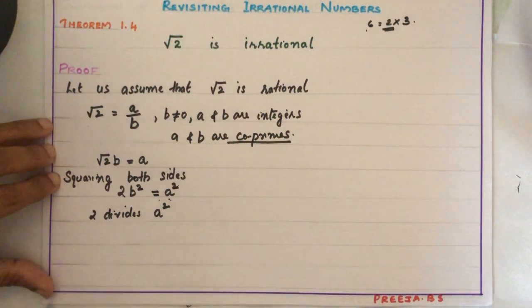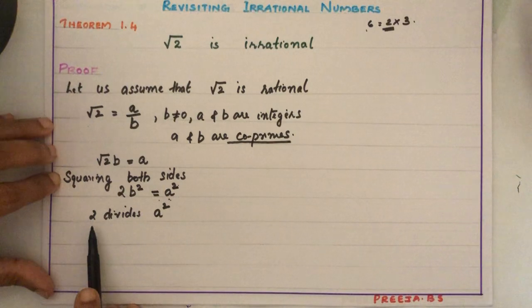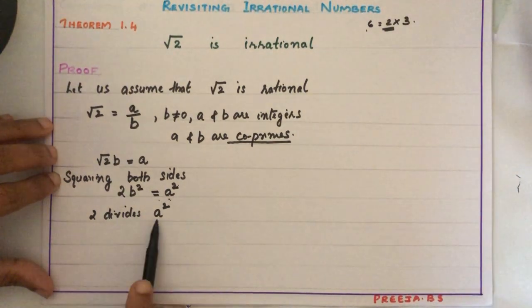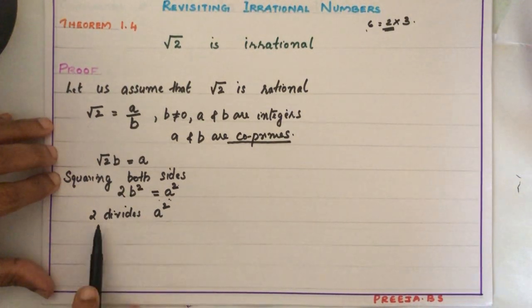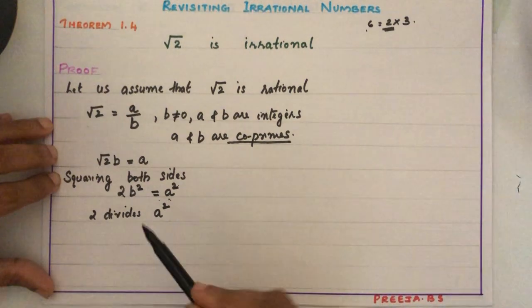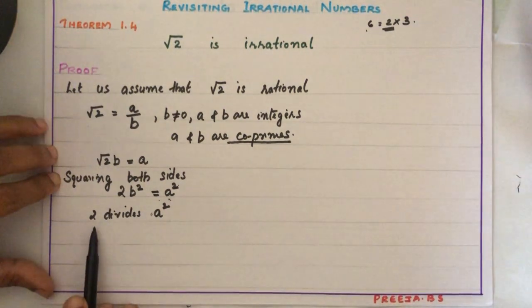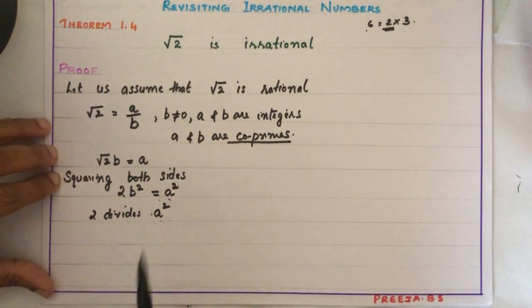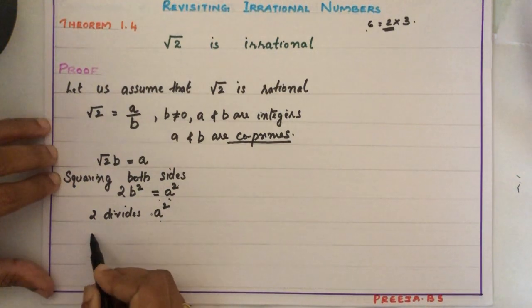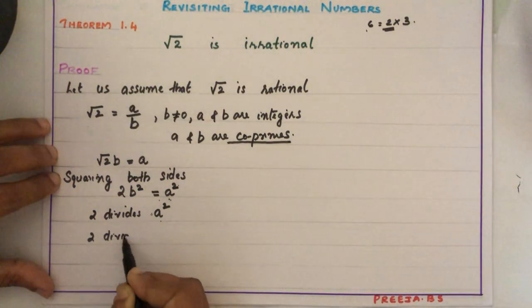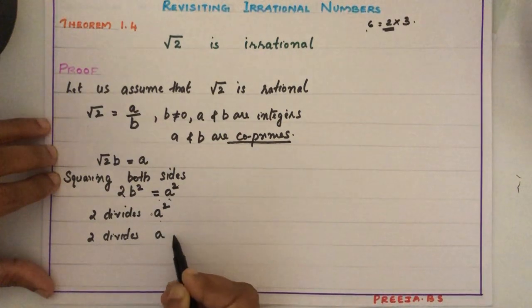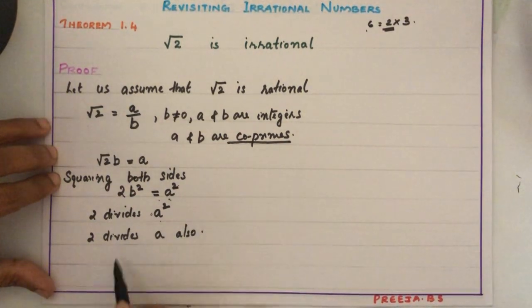And we have discussed the first theorem. If a prime number divides a square of a number, that same prime number divides that number also. So if 2 divides A square, by theorem what we can say? 2 divides A also.